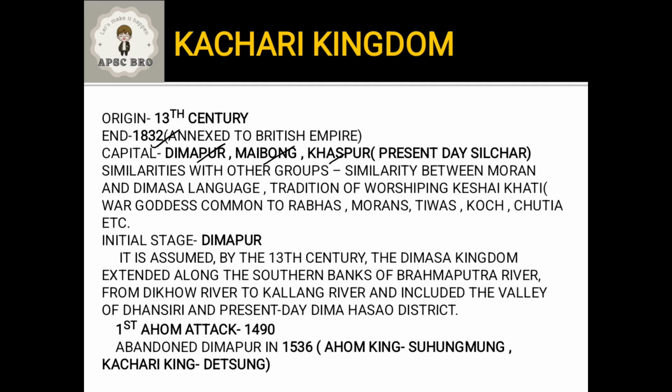Okay, so the first stage of the Kachari kingdom was Dimapur. It is assumed that by the 13th century the Dimasa kingdom extended along the southern banks of the Brahmaputra river from the Dikho river to the Kolong river and included the valley of Dhansiri and present-day Dima Hasao district. So initially it was a very big kingdom. Okay, but because at the same time the Ahoms were gaining power, in order to gain power and territory, it had to be at the expense of the Kachari kingdom. So the conflict between the two kingdoms was imminent. The first Ahom attack on the Kachari kingdom happened in 1490, a large scale attack.